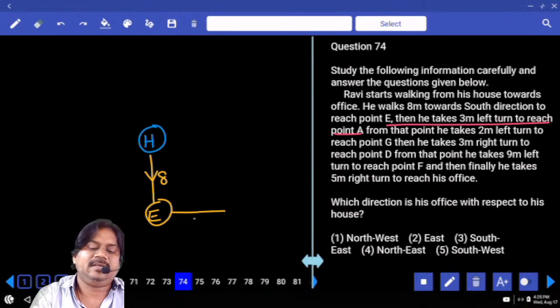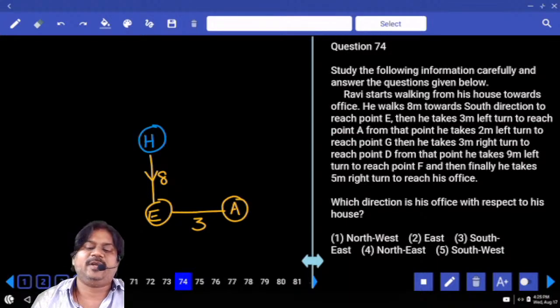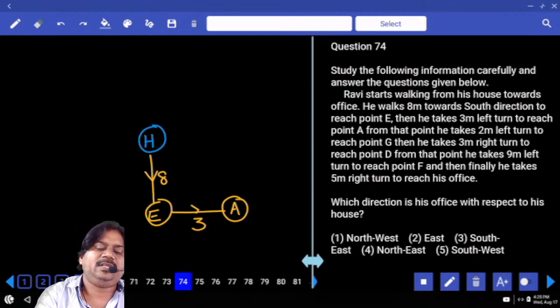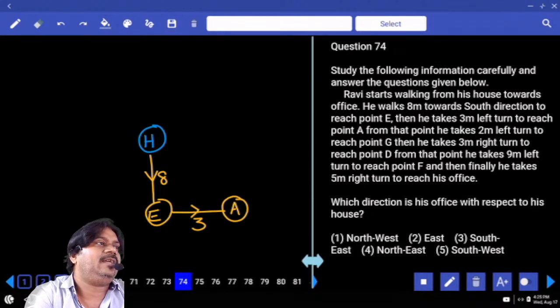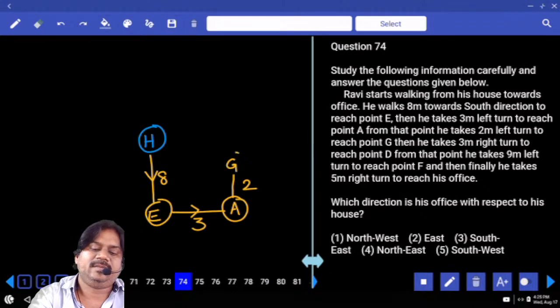The person covers 3 meters and reaches point A. From that point he takes a 2 meters left turn to reach point G. The one who is moving towards east direction, their left is north. North is upside, and he covers the distance of 2 meters and reaches point G.